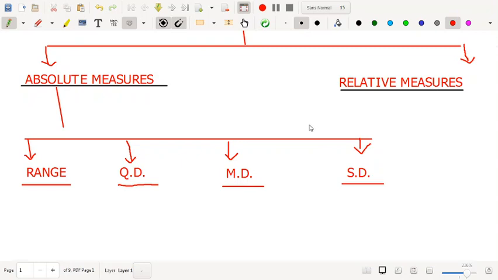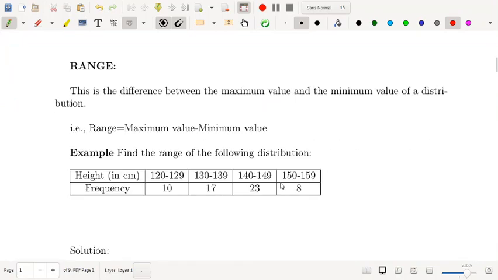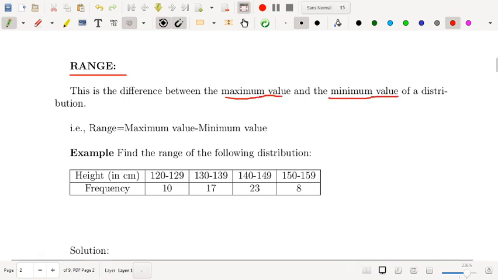Okay, so now we'll see what is range, what are quartile deviation, mean deviation and standard deviation. Let's progress. So now we'll talk about range. What is range? This is the difference between the maximum value and the minimum value of a distribution. So, range is maximum value minus minimum value. Very simple. You can very simply calculate the range.